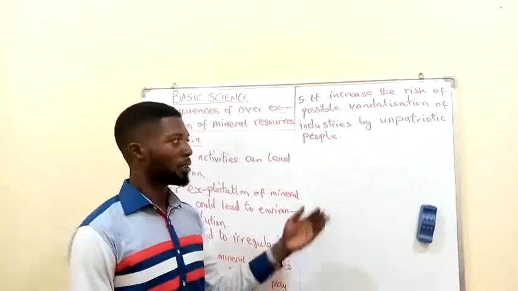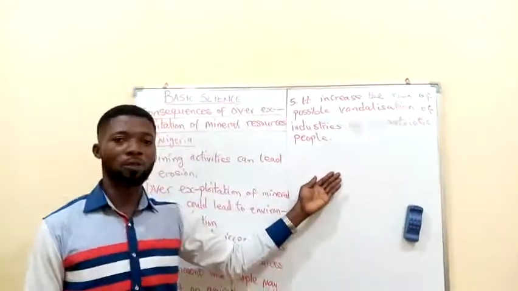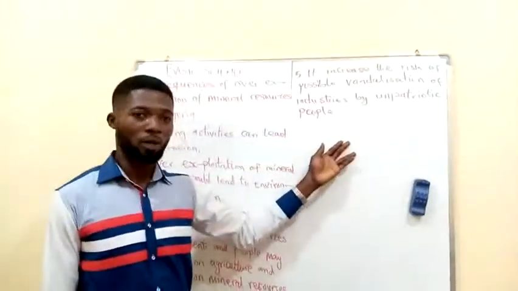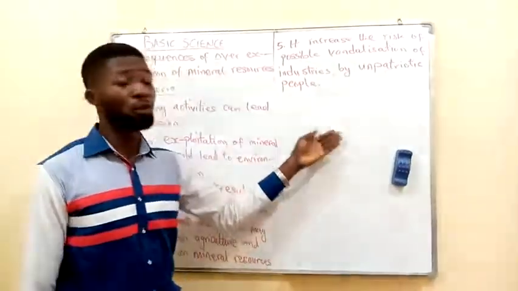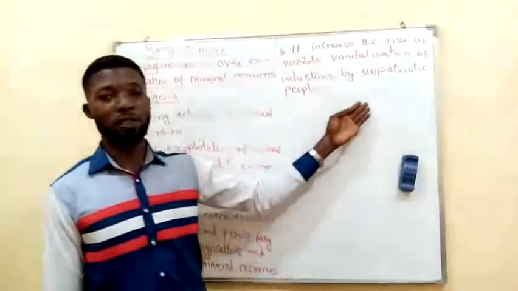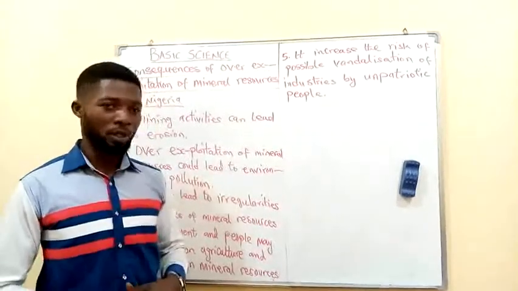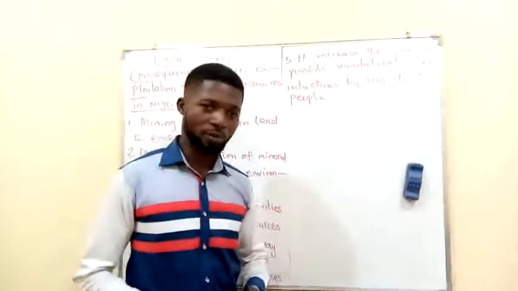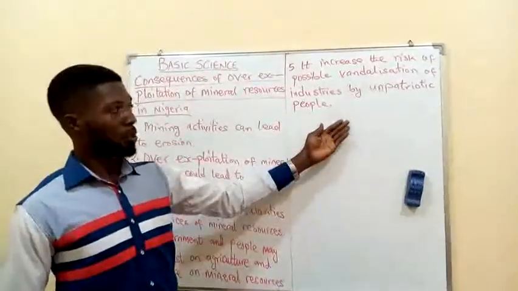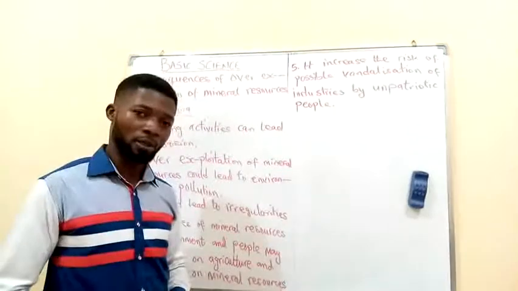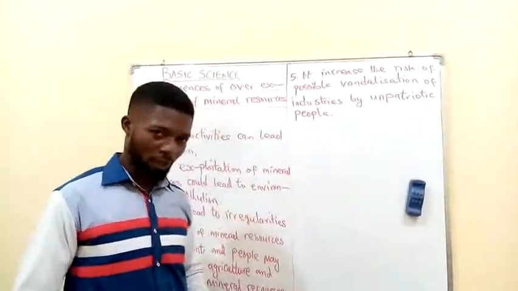Take for instance the case in the South region where we have the Ogoni land. Most people or most youths in these places are usually involved in the vandalization of these industries' properties, thereby causing oil spillage, which as a result begins to destroy our lands, and most crops within this area are affected.